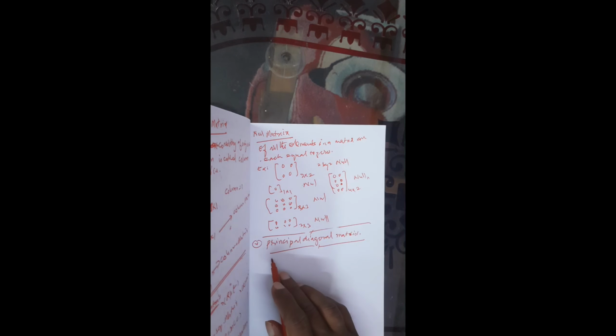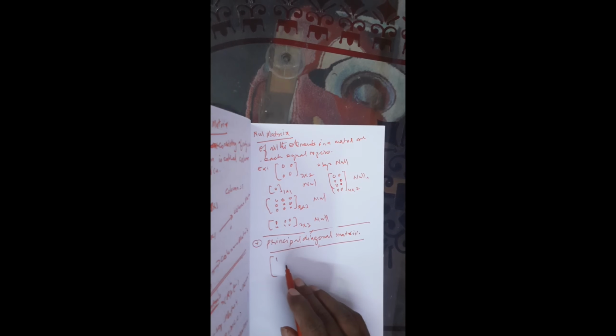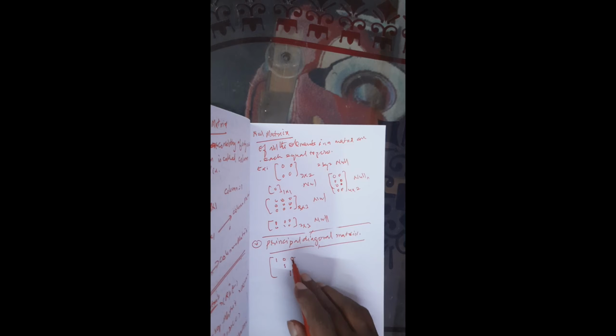Principal diagonal matrix. A principal diagonal matrix is a matrix in which we have a number, or any number, on the diagonal, and it is always a square matrix. If we take 3 by 3 like this, it is called a principal diagonal matrix. If you take the other diagonal, it is not a principal diagonal matrix. Principal diagonal means from the first element of the first row, first column, to the last element of the last row, last column; we have to take it in this direction.